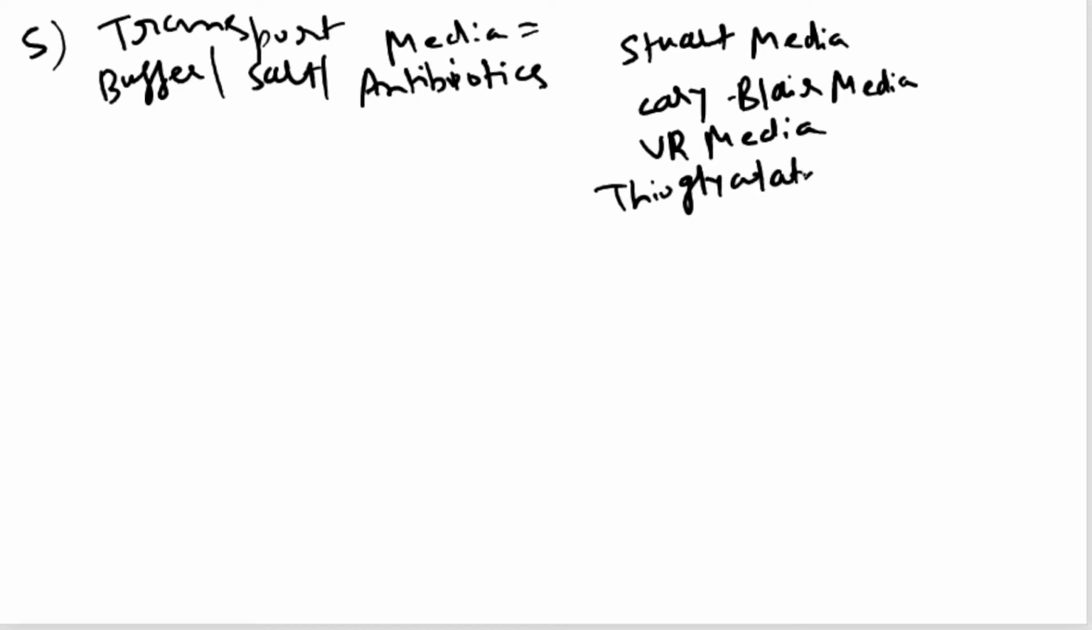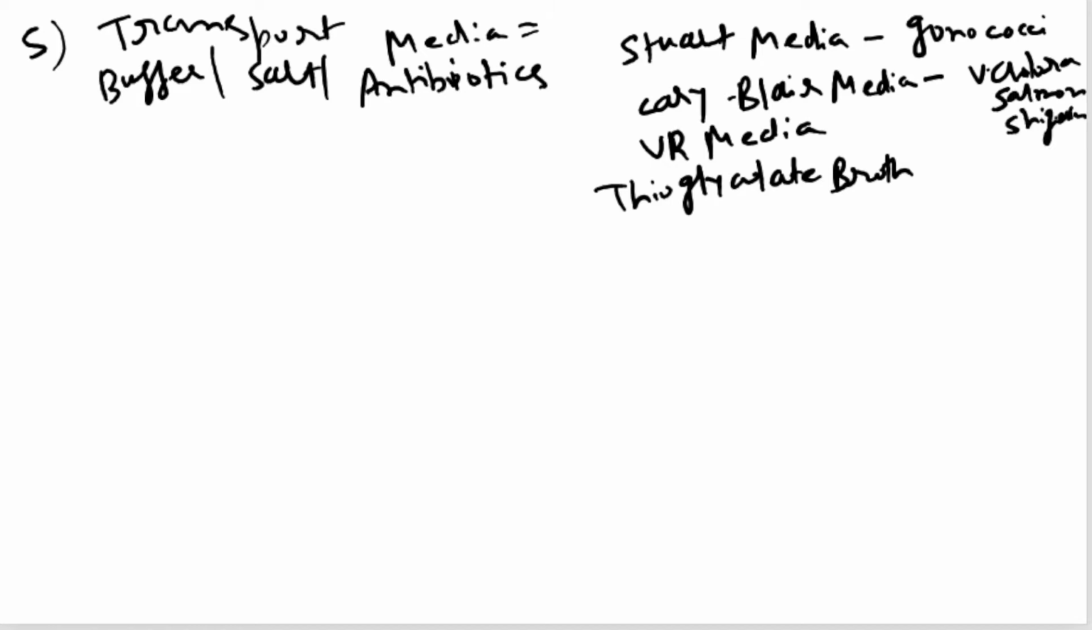Thioglycolate broth. These are examples of transport media. Stuart media is used for gonococci. Any specimen which is supposed to contain the Neisseria gonorrhea or gonococci microbe, we use Stuart media as a transport media. Carry-Blair media is used for Vibrio cholera. It can also be used for Salmonella and Shigella.